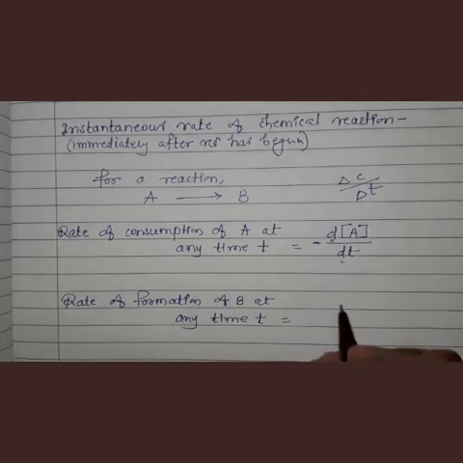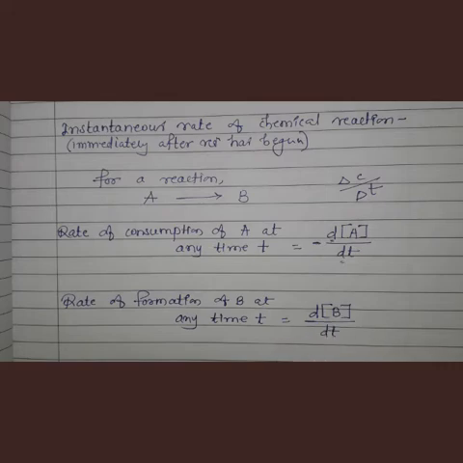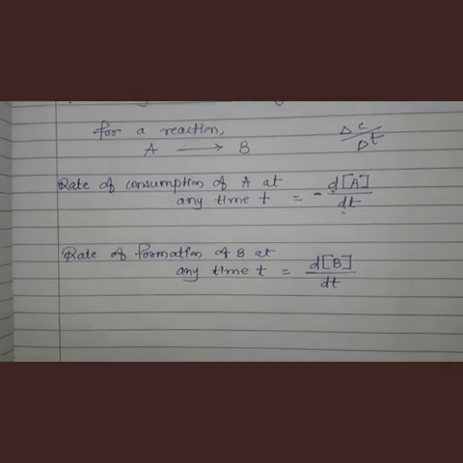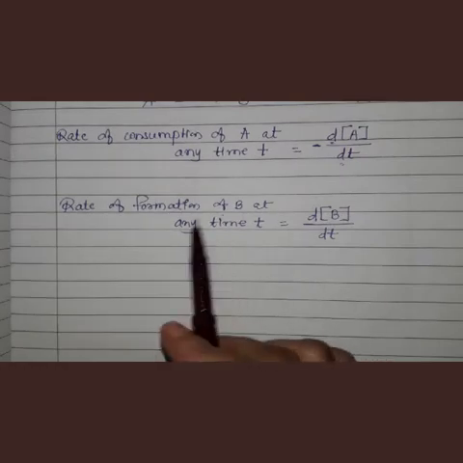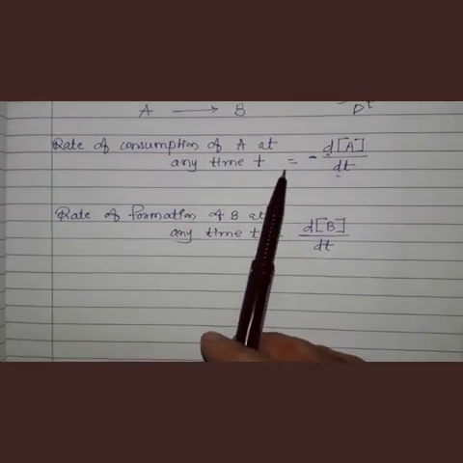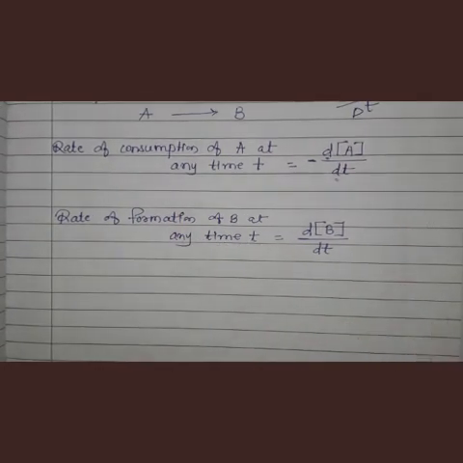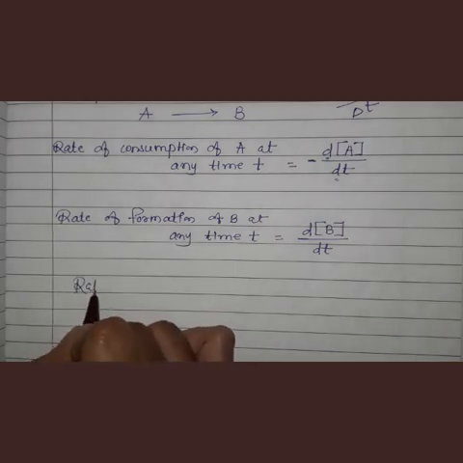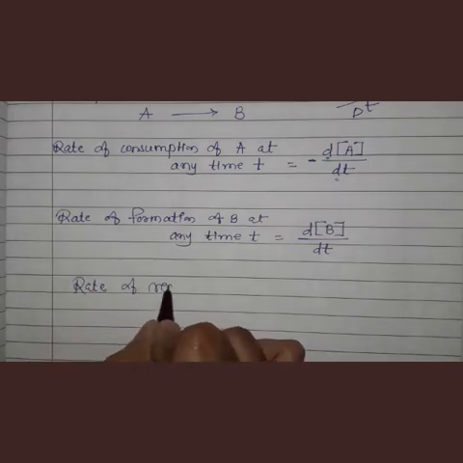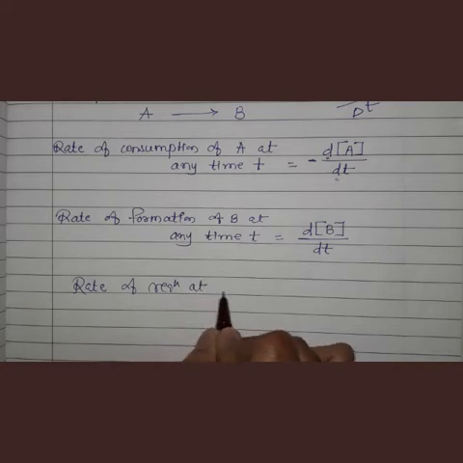In the same way we can write for B. As the product is going to form, the concentration will increase, so here we will not write a negative sign. These are the instantaneous rates for consumption of A and formation of B. Now let us write the overall rate of reaction at time t.